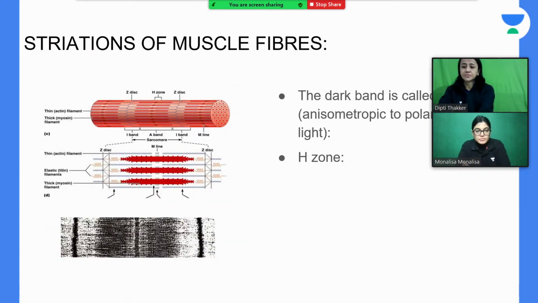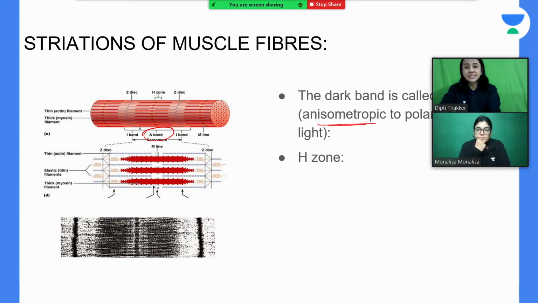Okay, now next is striation of muscle fibers. How it looks and which are the different striations, different bands present in the muscle. So the dark band, you can see here, this is the dark band, the A band. Why is it known as A band? Because it is anisotropic to polarized light. When polarized light passes through this band, it will be reflected to different areas. This is anisotropic. This is the A band.